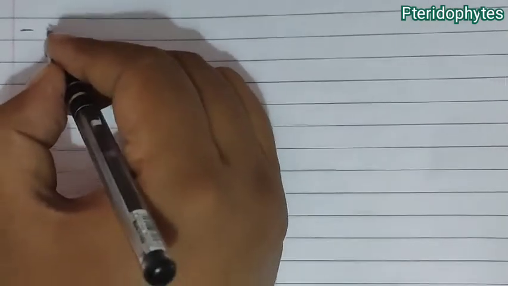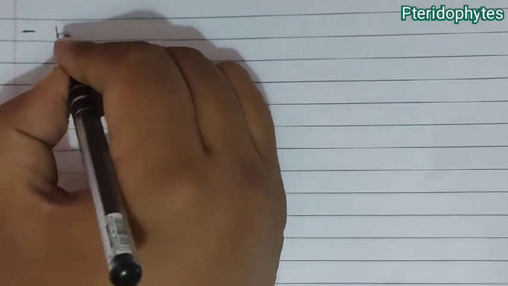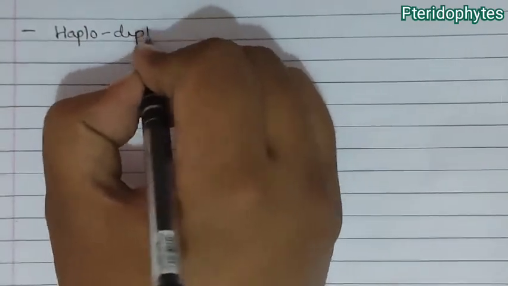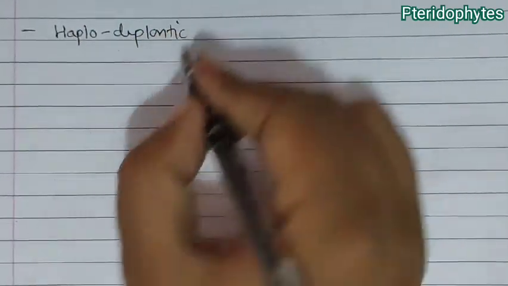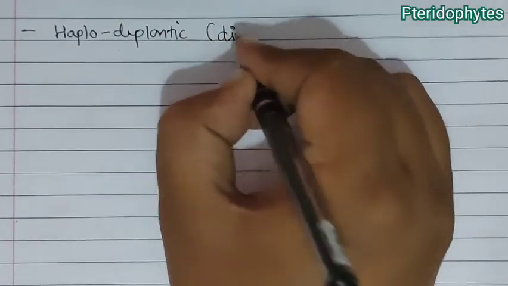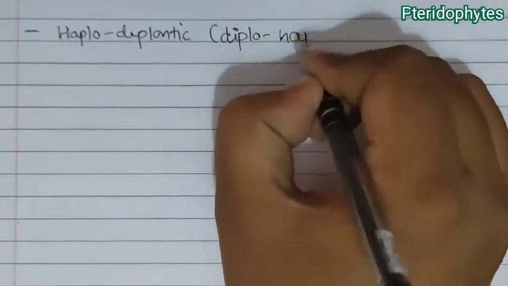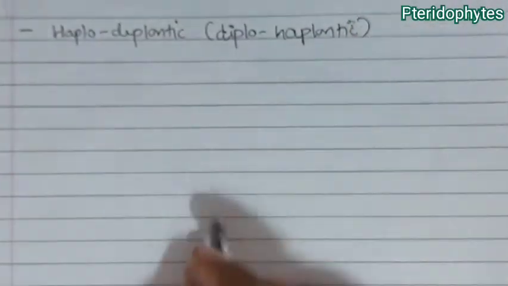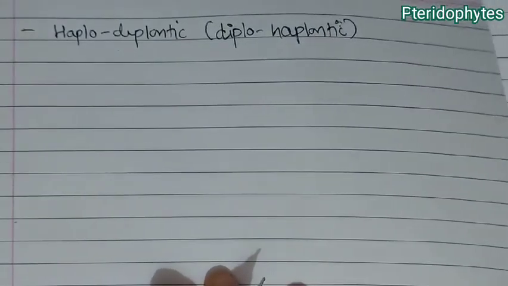So by studying the life cycle, we get to know that the life cycle of pteridophyte is haplodiploidic according to NCERT, but it can also be called diplohaplontic, as the main or dominant phase is diploid, that is the sporophyte. Okay.